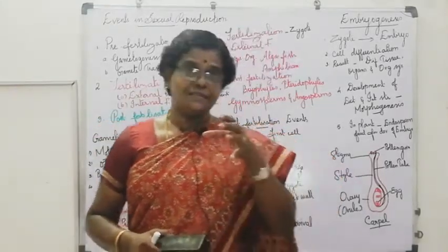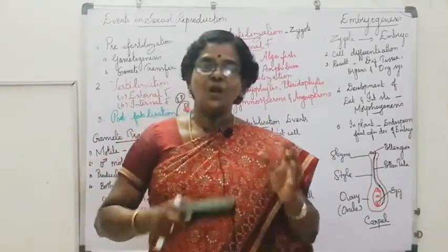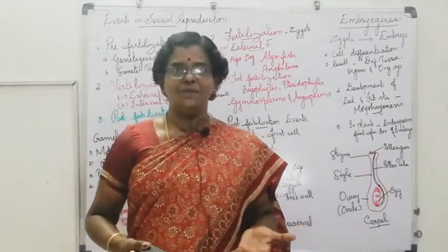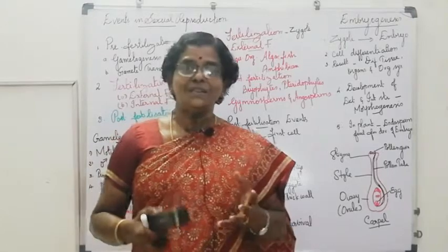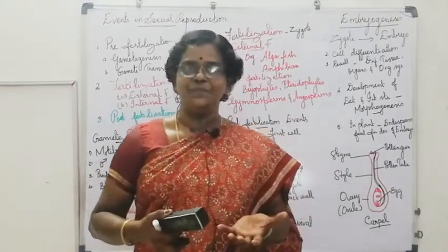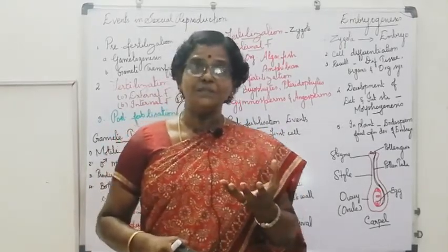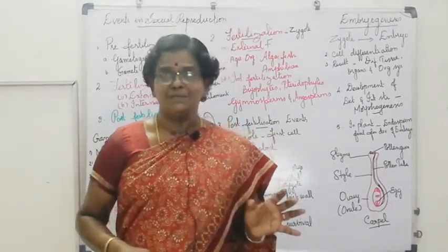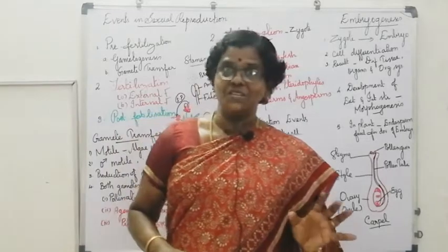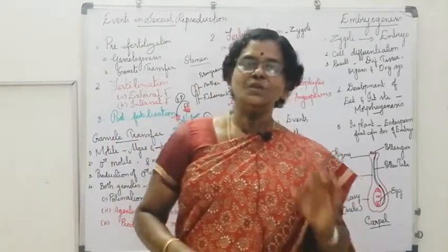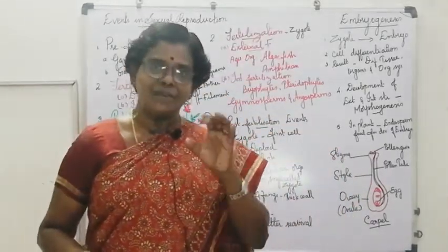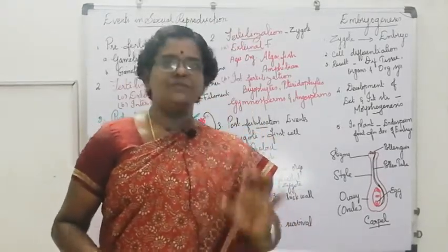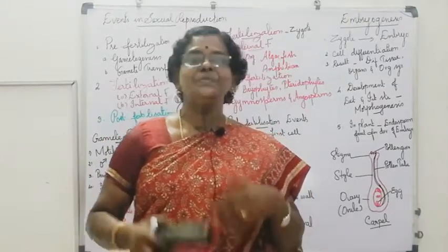So when that zygote is produced, if the environmental condition is not favorable for the development of the zygote, they develop a thick wall around it. Developing the thick wall means it will not be damaged by the adverse environmental or climatic conditions. When they get a favorable environmental condition, they start to develop.